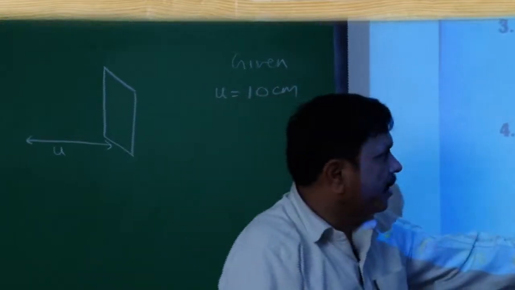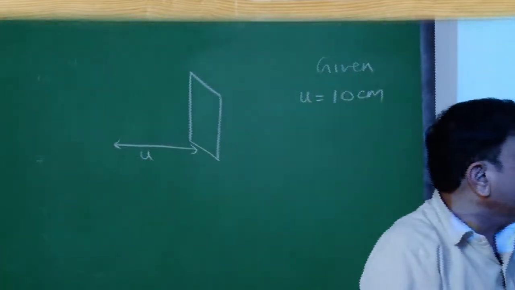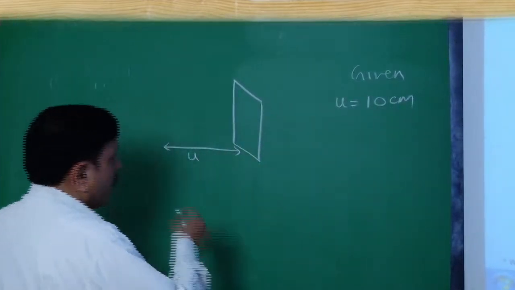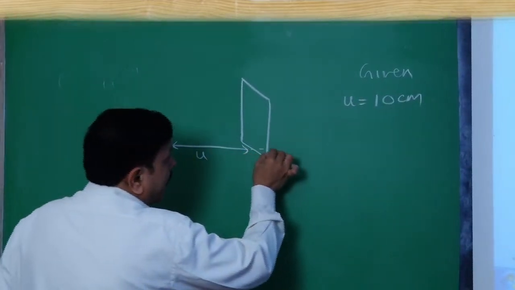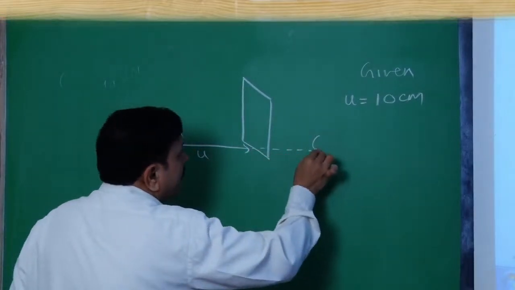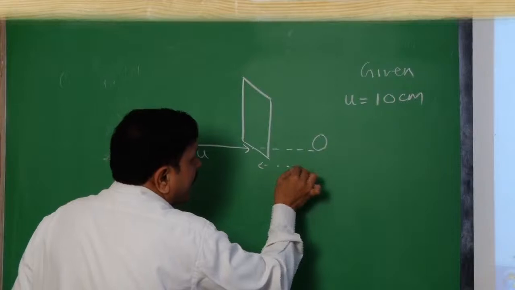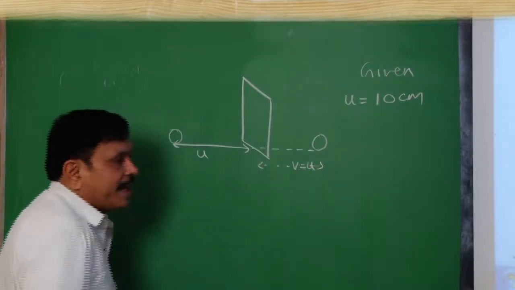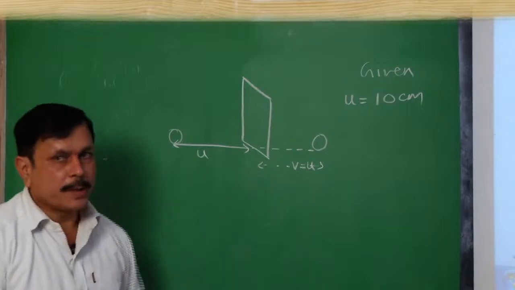If you stand behind the object 30 centimeter from the mirror, well, we know that its image will be formed behind the mirror at the same distance. So, we can take here u equal to v.